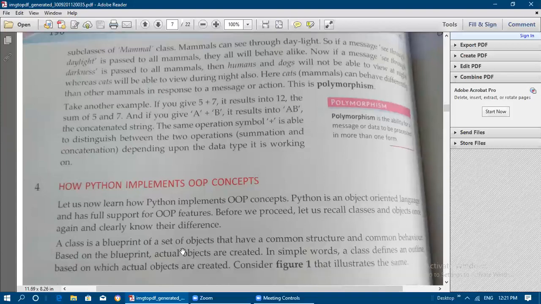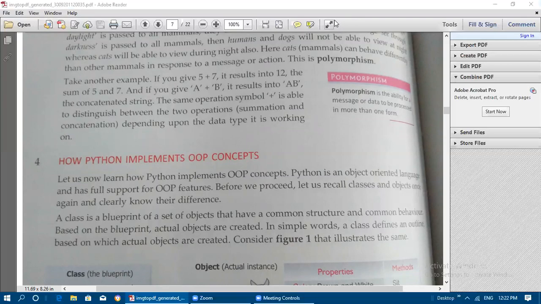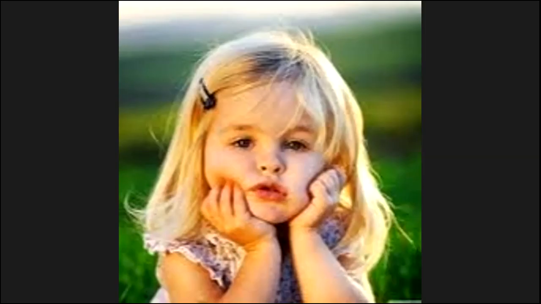So in the next video, we will see how Python implements these OOP concepts. Now we are going to see the programming with these concepts. How these concepts, classes, objects, all those things we have studied, are implemented in a Python program, that we will see with some examples. Then you will understand classes and objects, and how data can be accessed with the help of member functions, which we will also see with examples. Then afterwards we will see binary files.